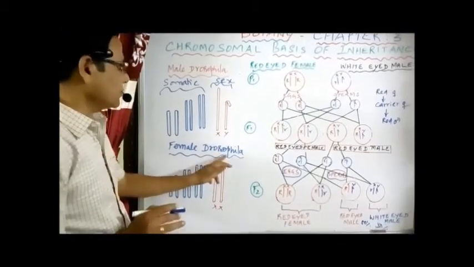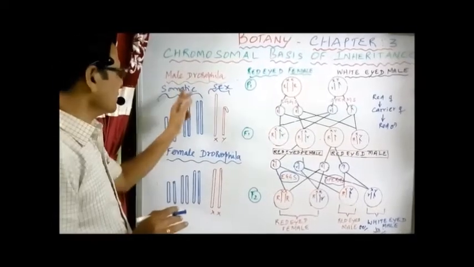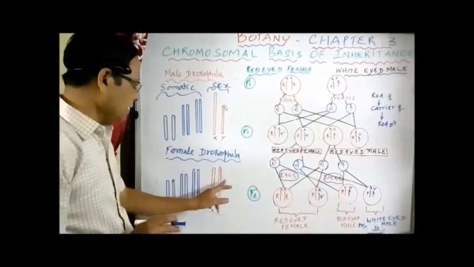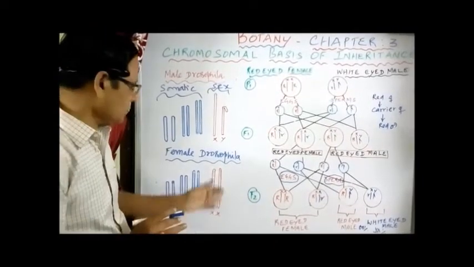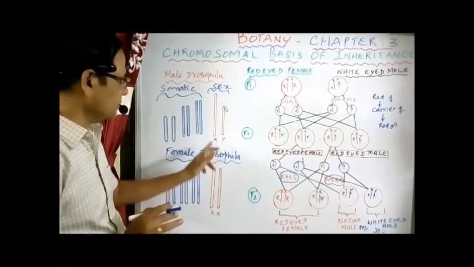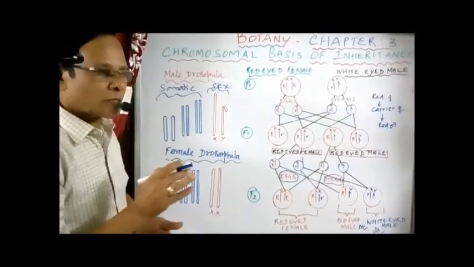If you compare the female Drosophila, the somatic chromosomes are more or less similar in both male and female. But in the female, both X chromosomes are long and straight because the Y chromosome is absent. The difference between X and Y: X is long and straight, Y is short and bent.